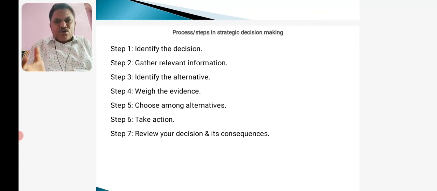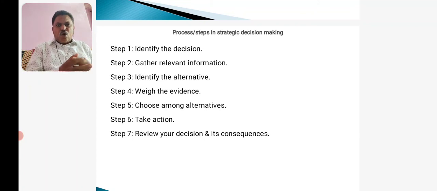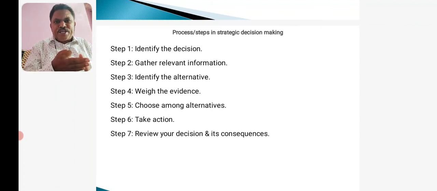Identify the alternative solutions. How can the best solutions be made to resolve this COVID-19 issue? What are the alternatives available? Taking medical prescriptions, admitting to the hospitals, or home isolation, home quarantine, or consulting the doctors online.